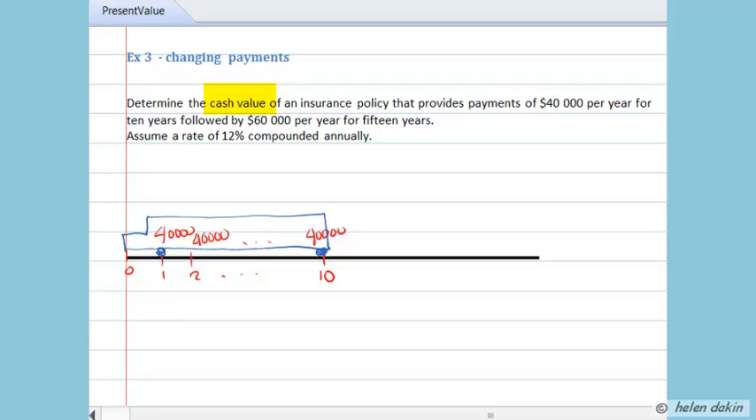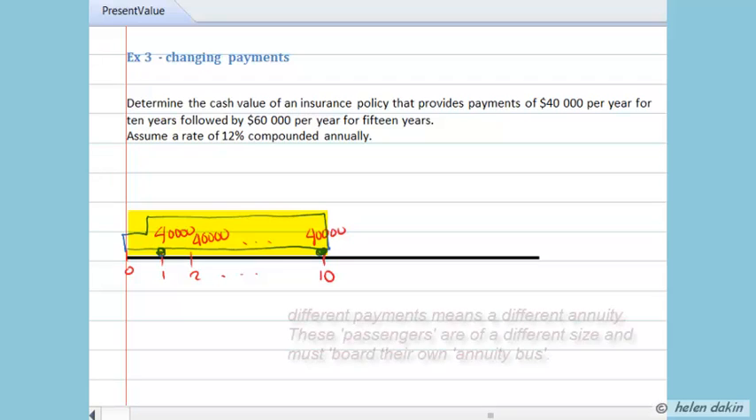Let us begin with a time diagram. First of all, we have annuity payments of $40,000 at the end of every year for the next 10 years. So that's 10 payments of $40,000. That's followed by $60,000 payments for 15 years. So that means that we've got a total of 25 years of annuity payments, but the second annuity of $60,000 per year does not start until after the first one has been finished.